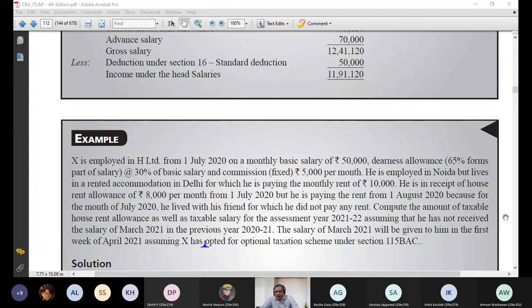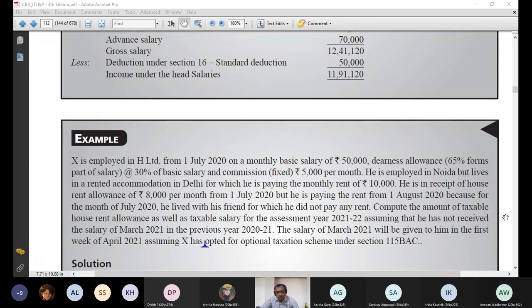Can you sense that there will be some change here? I am getting HRA from 1st July 20, but I started paying the rent from 1st August 20. Can you tell me what will happen in this situation? Can you tell me logically what will happen or what should happen? We'll start computing salary from August.